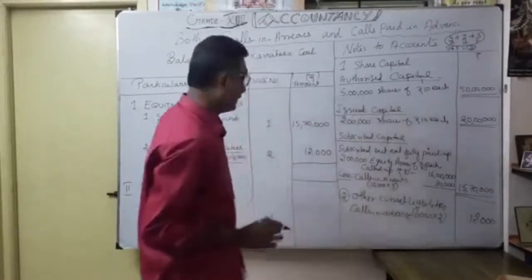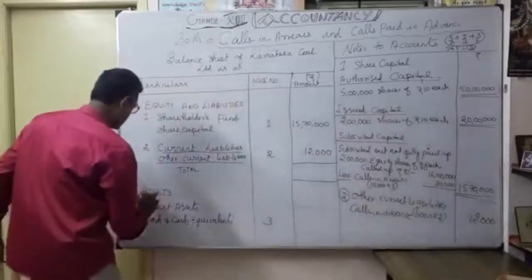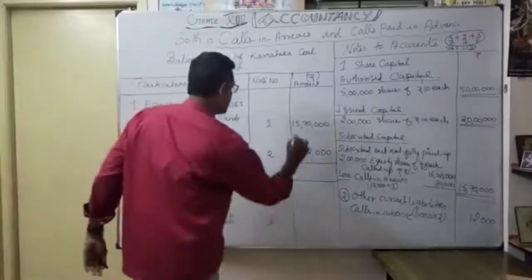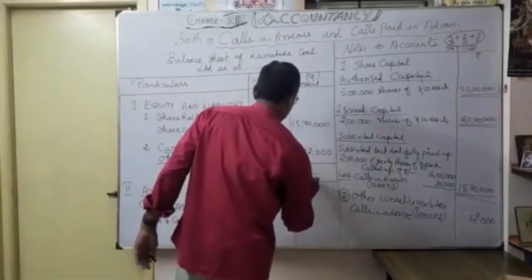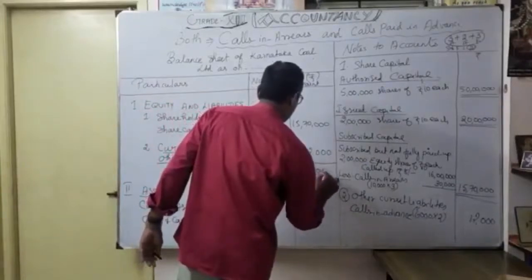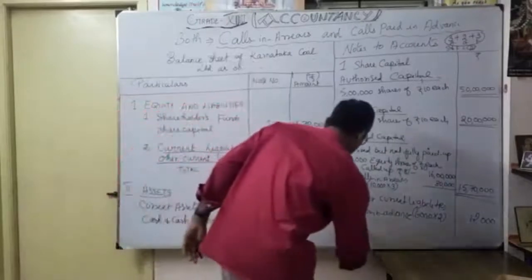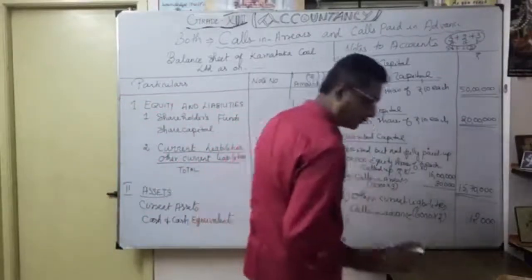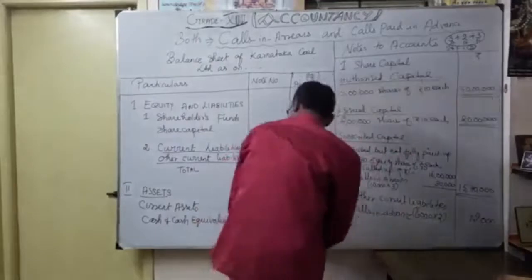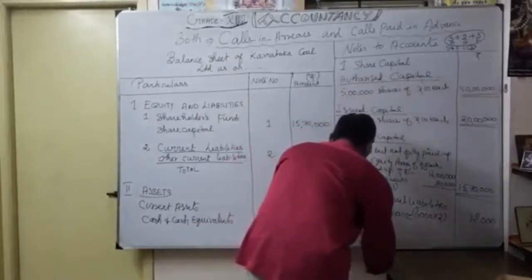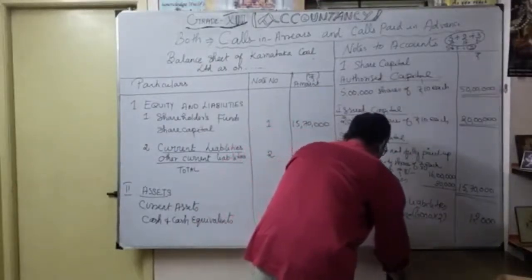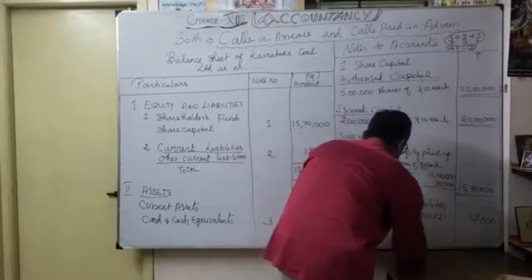Okay. Thereafter, as the assets side total, how much? 15 lakh 82,000. So as your current assets, what is our cash and cash equivalents? You have to write note number 3, cash and cash equivalents.